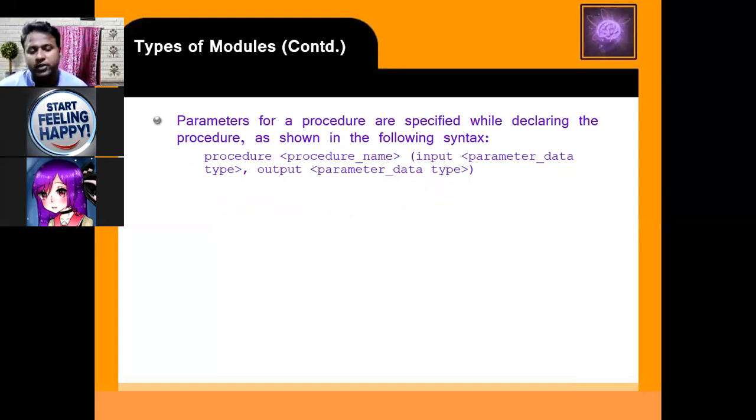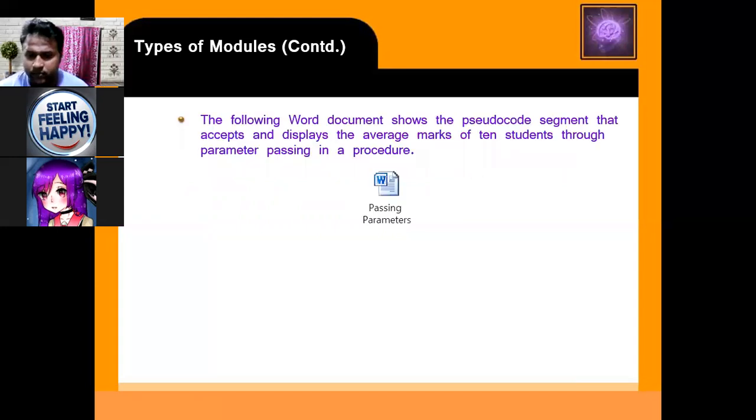Then for defining a procedure, first we define the procedure, then you have to define a procedure name. So the procedure name contains parameters: one is the input parameter, another is the output parameter. So two parameters a procedure will contain.